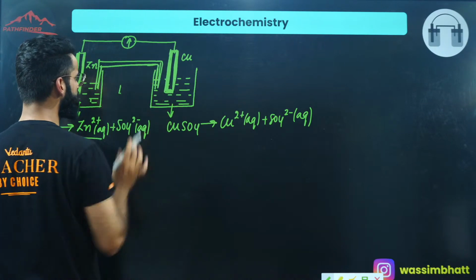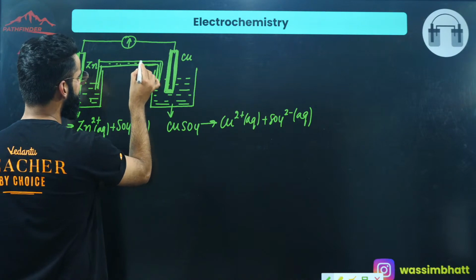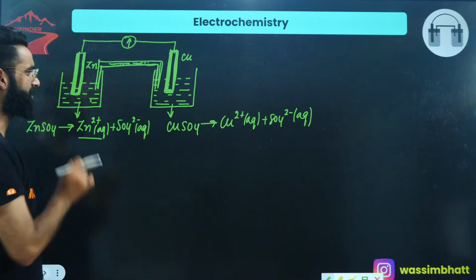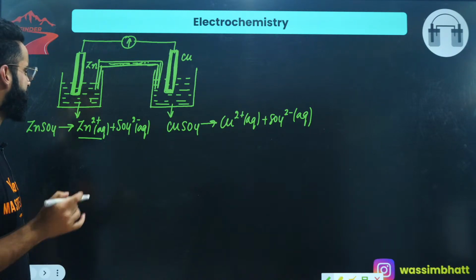This U-type tube, what does it contain exactly? It contains a jelly-like paste. And what is that jelly-like paste? You'll get the idea in some time.